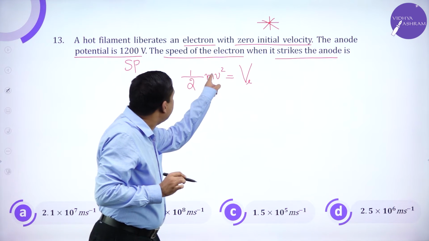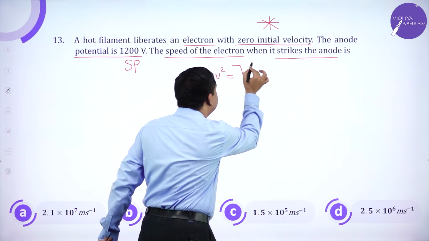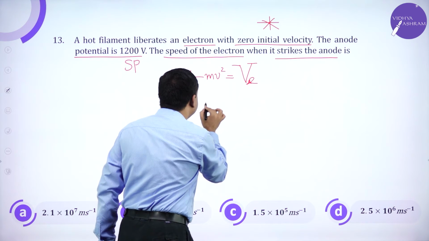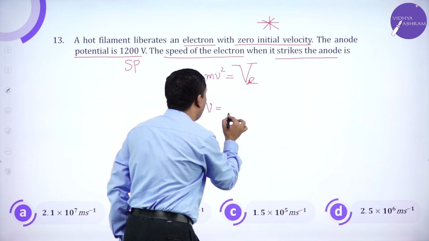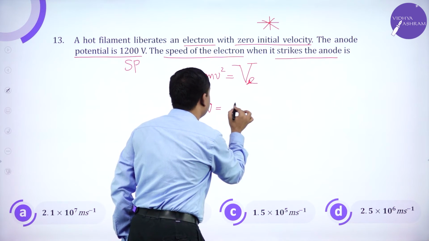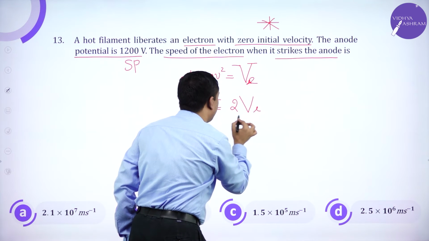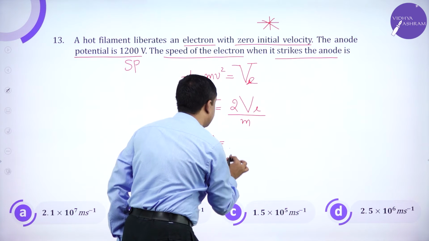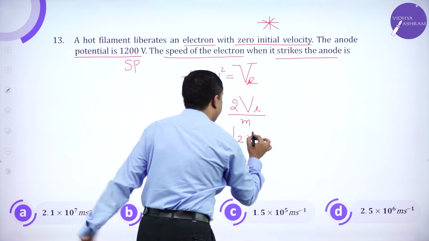This is the velocity or the speed of the electron. This is the stopping potential. He wants the speed. So half mv square equals eV, so v square is 2 times the stopping potential into e by m, or v is root of 2 into stopping potential into e by m.